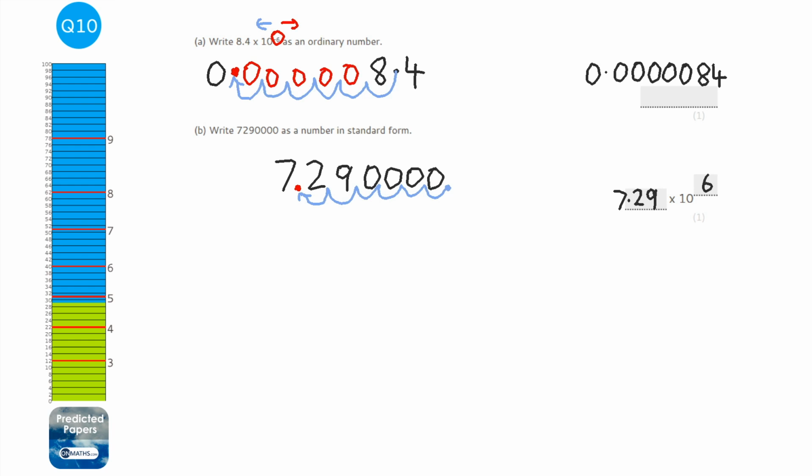This does turn up on the calculator paper as well. So if it does, you can just type question A into your calculator and write down the number it gives you. Now some calculators are smart and do things in standard form, so you might need to do it this method anyway.